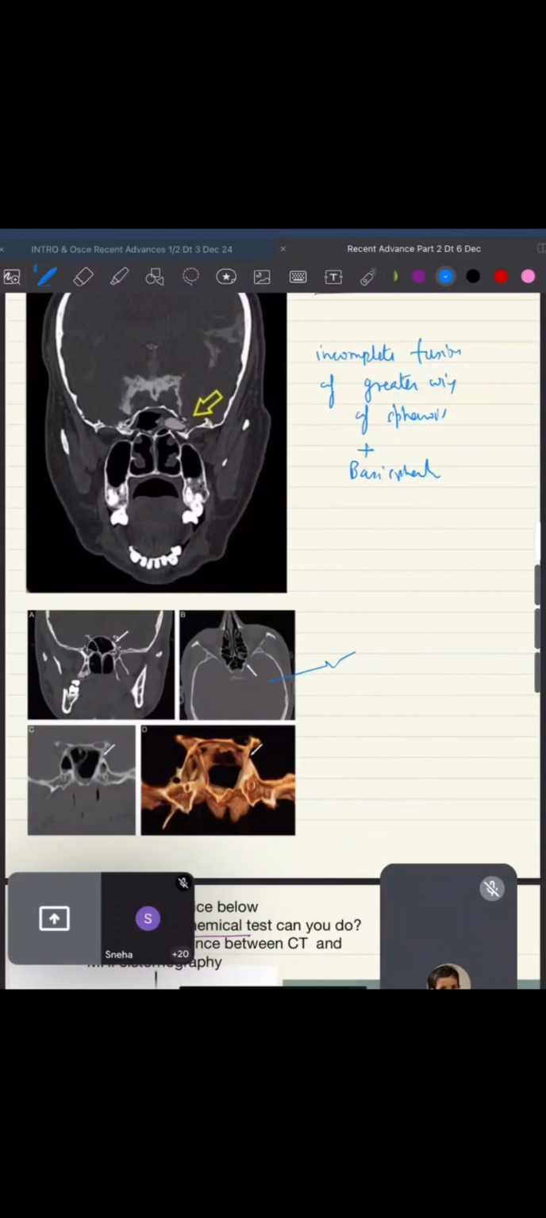Please go through it. So this is an important MCQ for you.